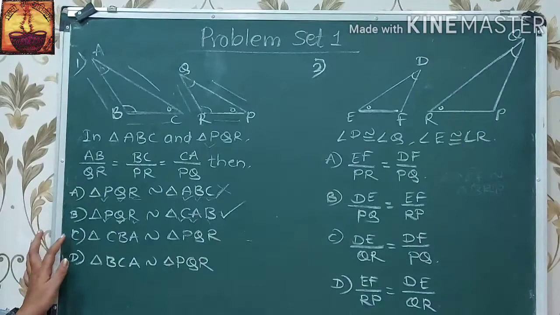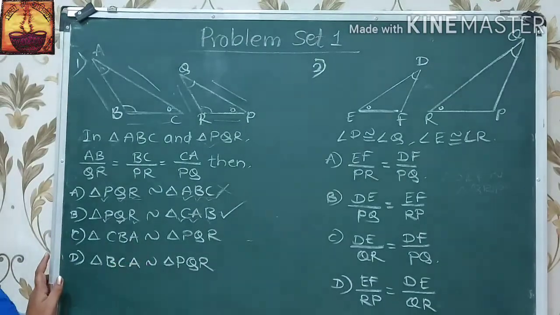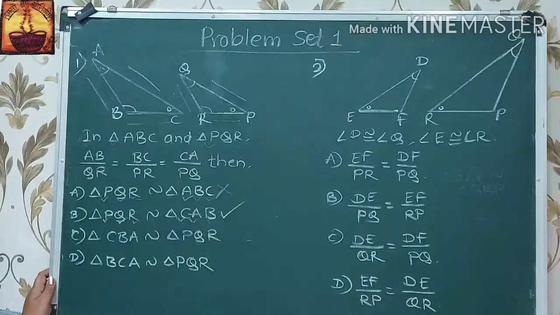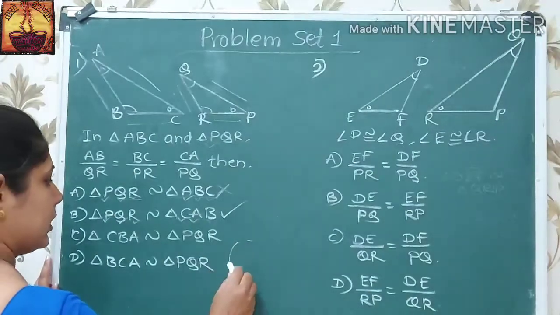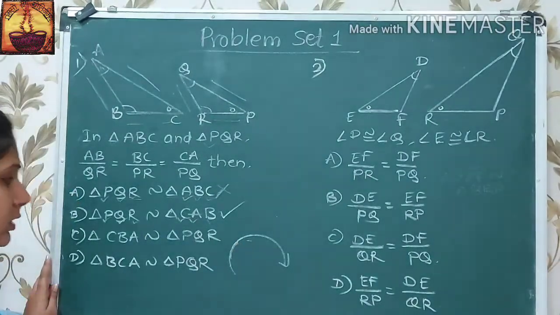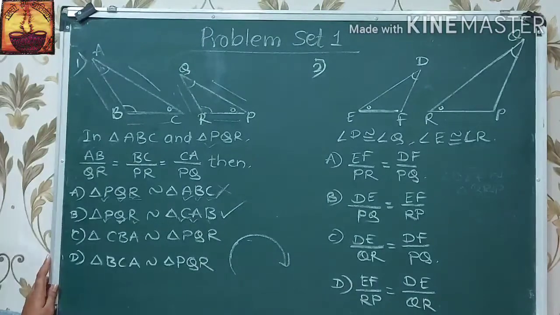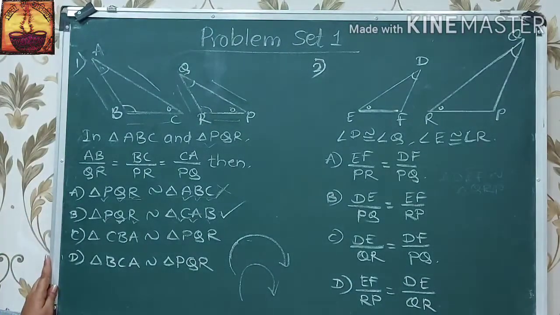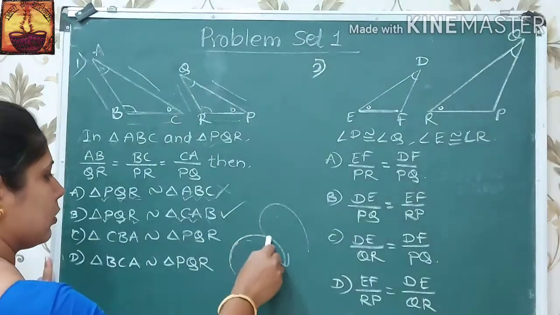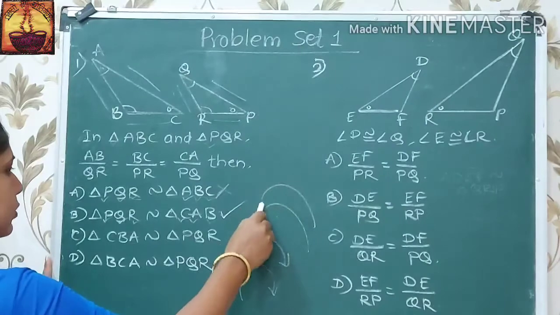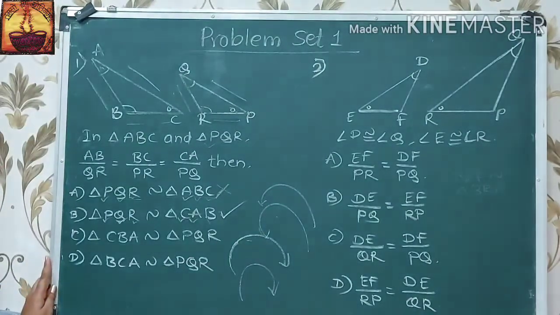Then third, if we observe CBA, here while reading the name of a triangle, if one triangle we read as clockwise, then another triangle also we read as clockwise direction. If we read the name of one triangle in anti-clockwise direction, then the second triangle is also read in anti-clockwise direction.